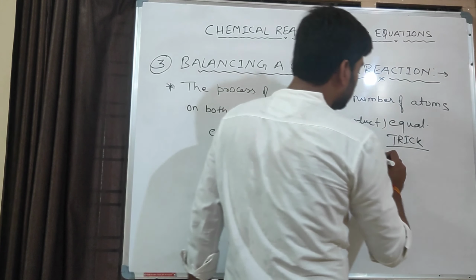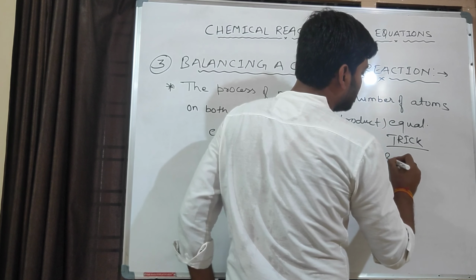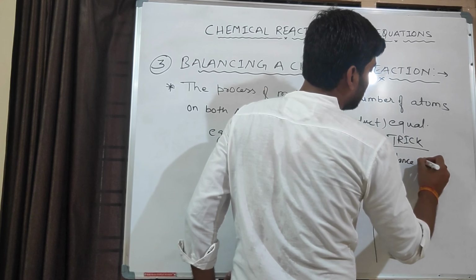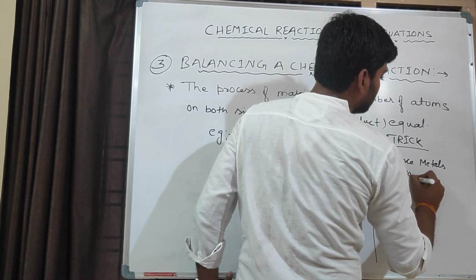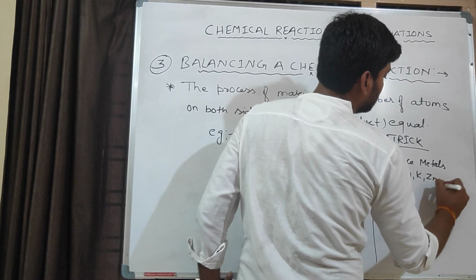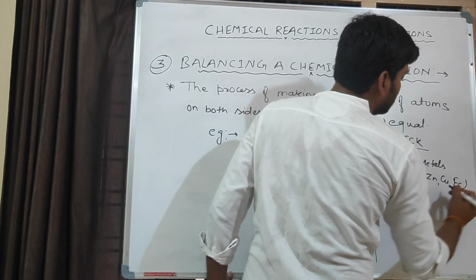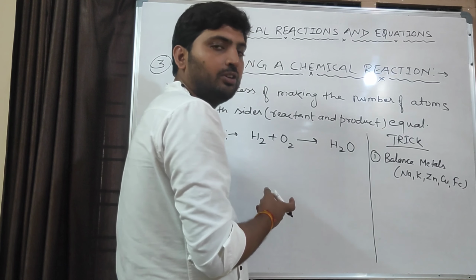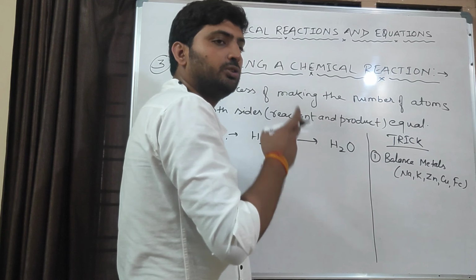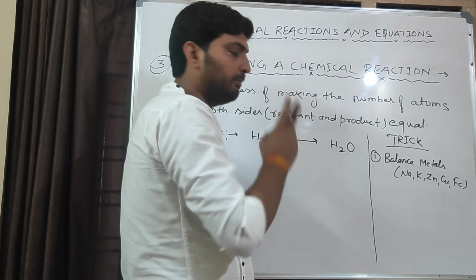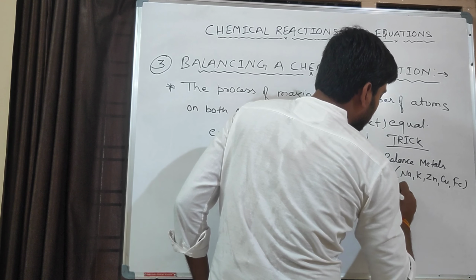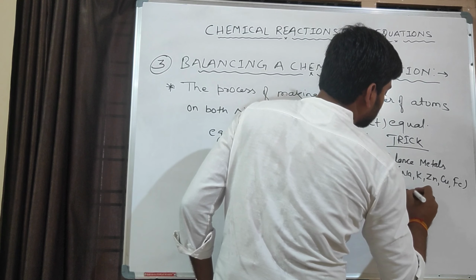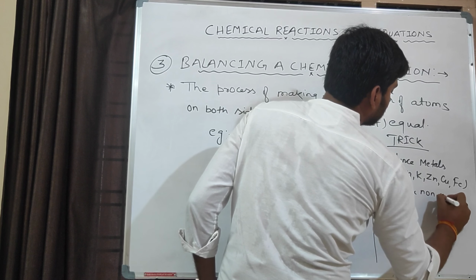What we need to do is first balance metals. Metals like sodium, potassium, zinc, copper, iron. These all are metals. Okay, and we have already discussed, those who have valency in plus are metals. So first we have to balance metals. Second, balance non-metals.